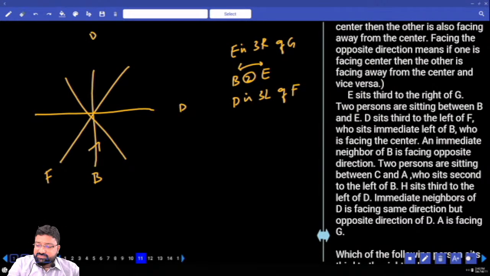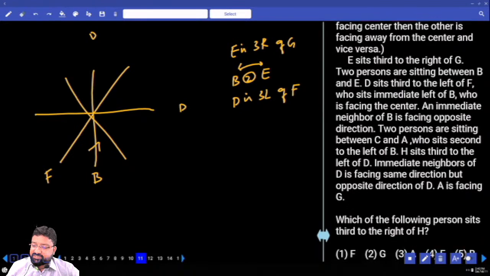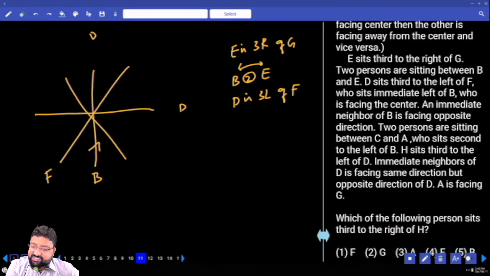Say it. Next line. An immediate neighbor of B is facing the opposite direction to B. 2 persons are sitting between C and A. A sits second to the left of B. Understood? A sits second to the left of B. And 2 persons are sitting between A and C. 2 persons between A and C.